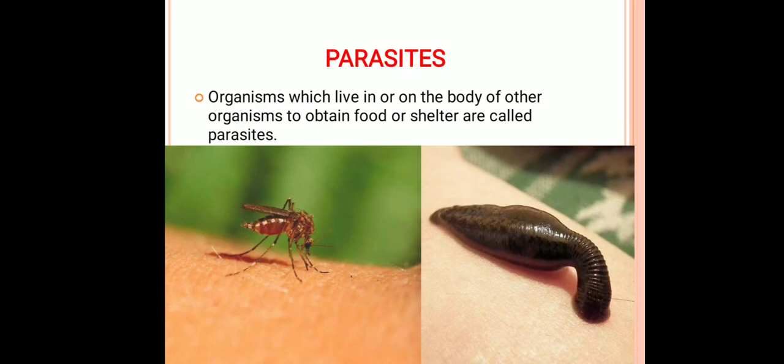Examples of those animals which live on the host body are mosquito and leech, and the parasites which live inside the body of a host are tapeworm, roundworm, etc. So majorly we can say that parasites harm the host organism. Here all the categories of the animals have been mentioned.